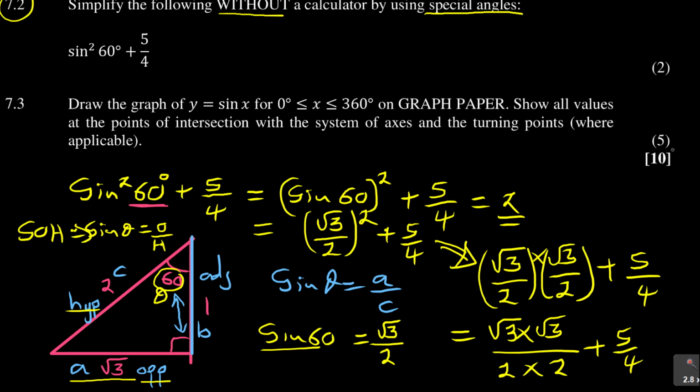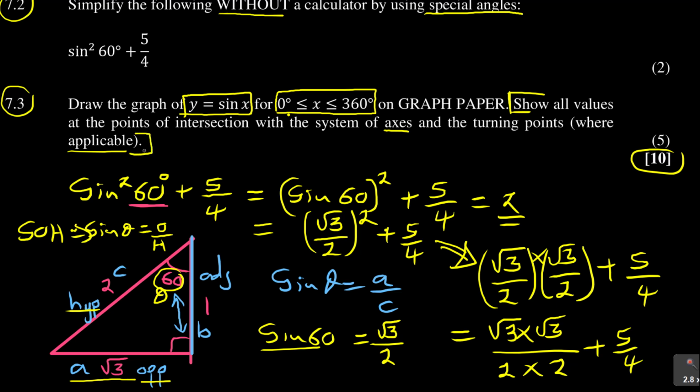It's 10 marks. Let's wrap up the last part with 7.3, which says draw the graph of y is equal to sine x for 0 degrees is less than or equal to x is less than or equal to 360. So we are given here our domain, or our x value on the graph. Show all the values at the points of intersection with the system of axes and the turning points where applicable. So I'll show you how you answer the second part there. But now, how do we draw such?